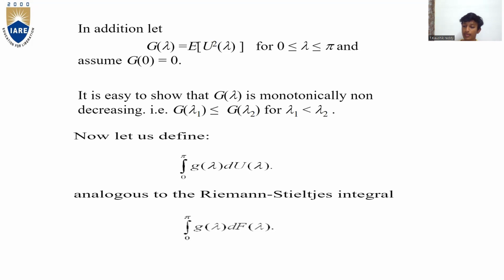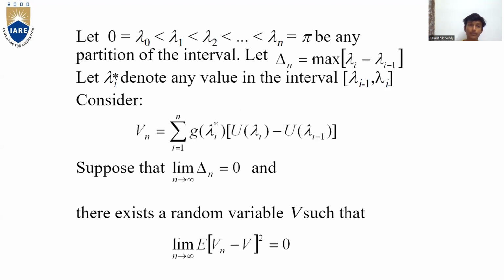Next, it is easy. Now let us define the integral from 0 to pi of g of lambda into du of lambda, analogous to the Riemann-Stieltjes integral, integral 0 to pi g of lambda df of lambda.